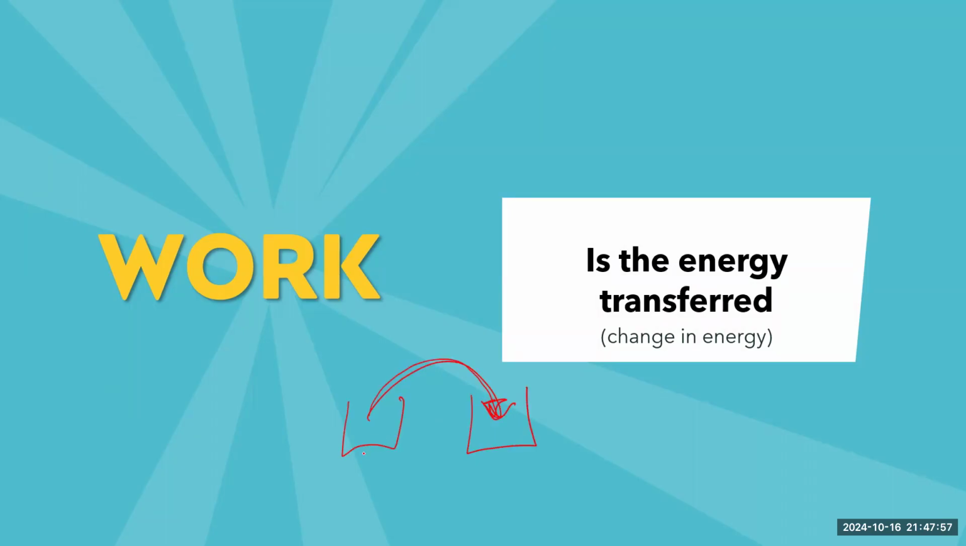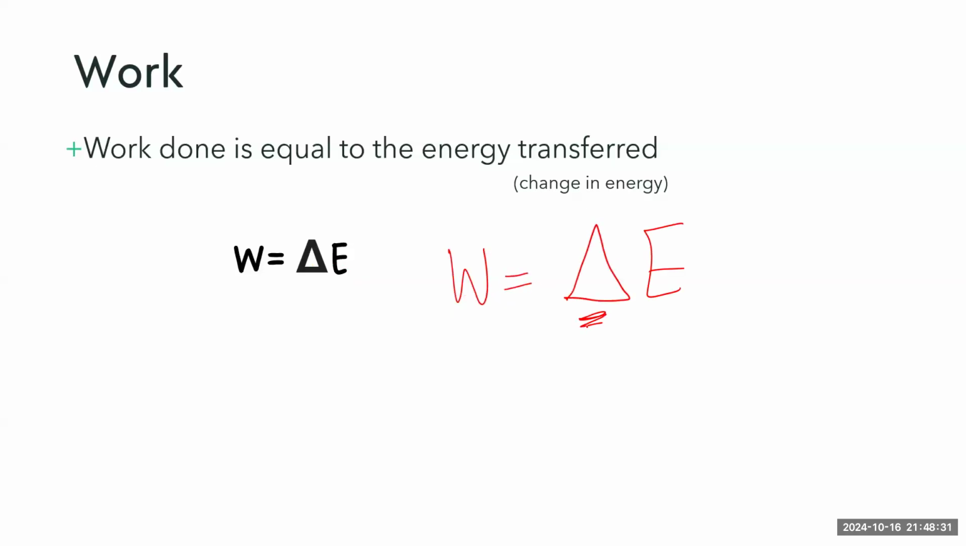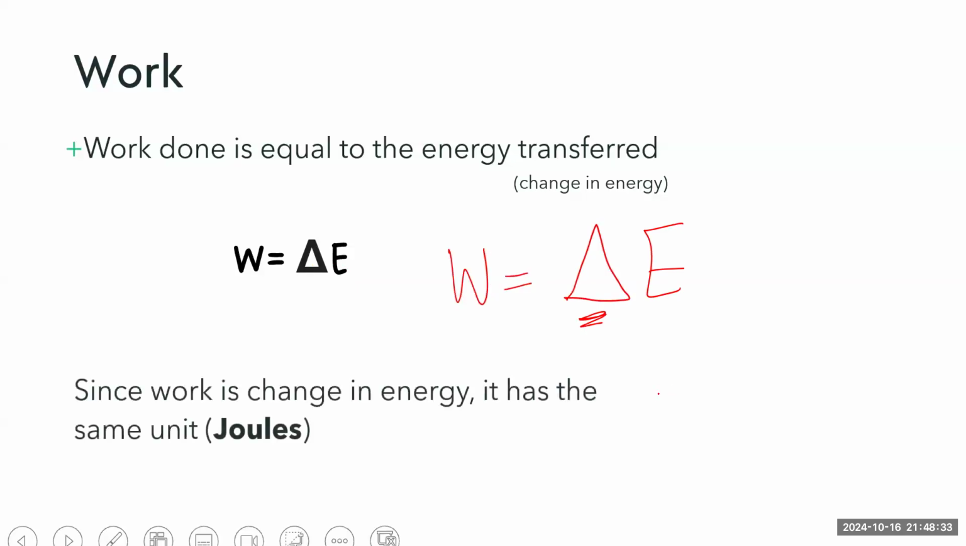So the change in energy in this store, or how much energy is lost in this store, is the same as how much energy is gained in this store, and is called the work done. Okay? So it is equal to the energy transferred. This symbol is called the delta symbol. It means change in energy. So W stands for work done, equals the change in energy. So this symbol means change in energy, okay?